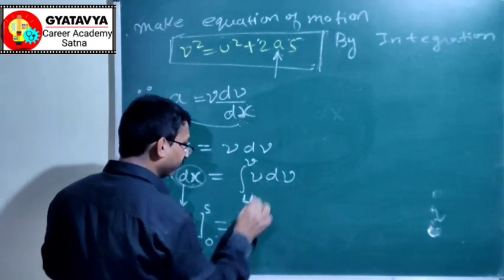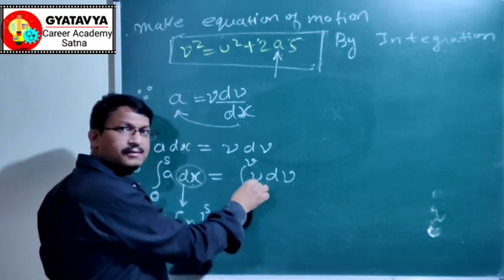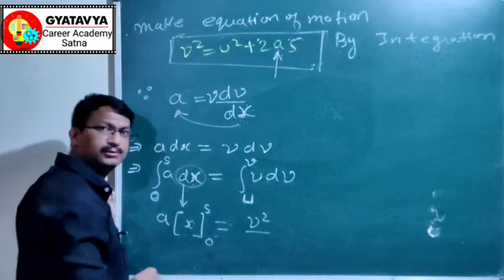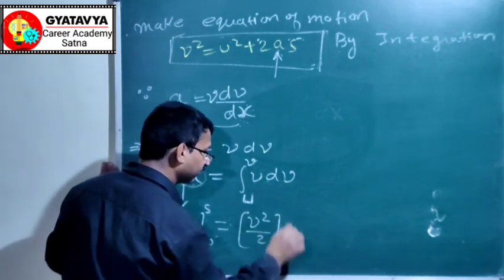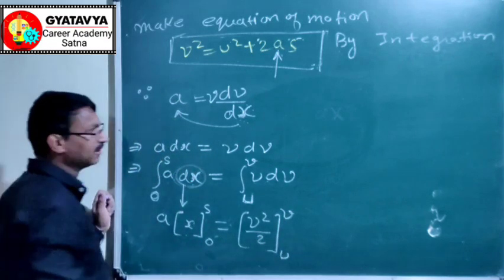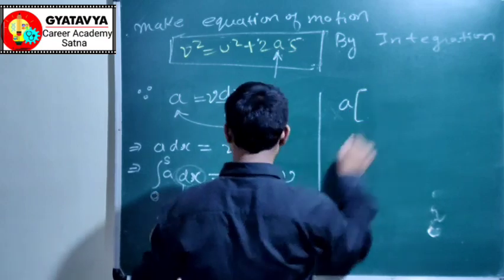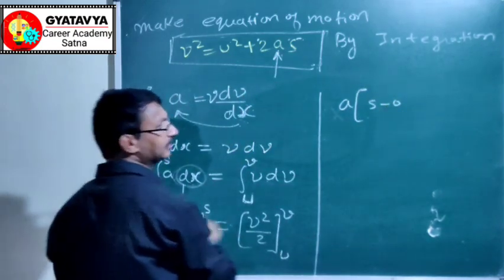This will become integration of v. Here v is to power 1, and it will increase up to power 2, so v square divided by 2. Put the limits there, u and v. Now do the same exercise: put the upper limit first minus the lower limit.